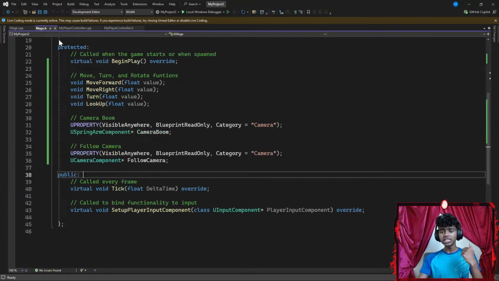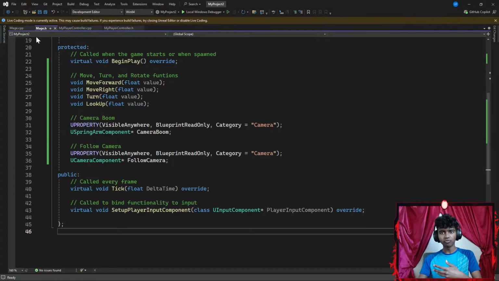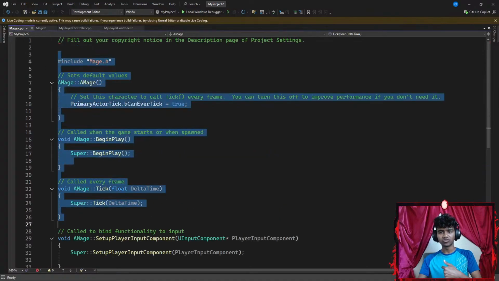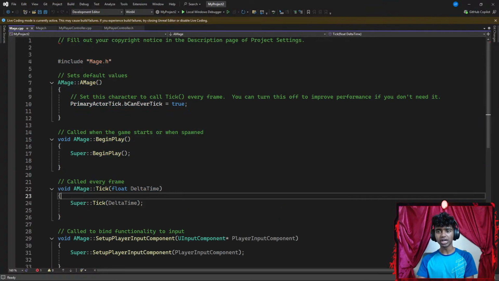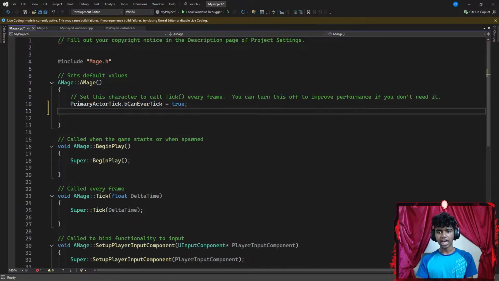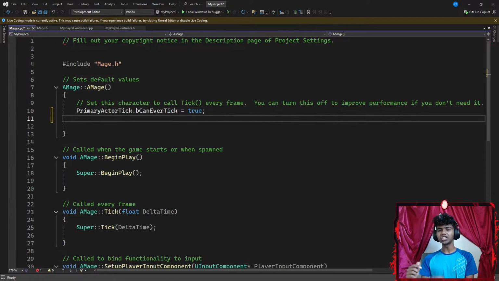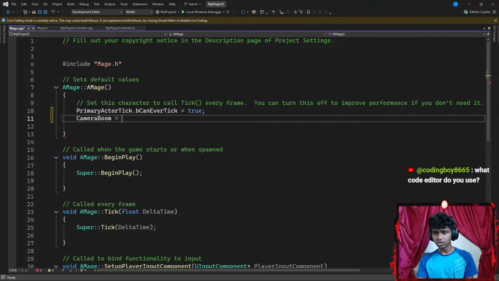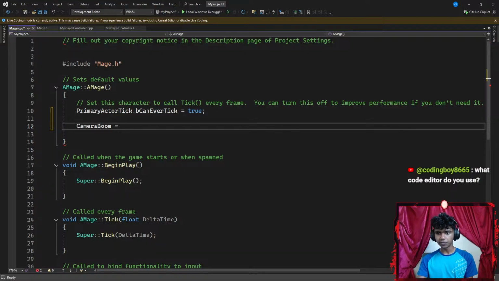That said, now once I'm done adding my content inside of my header files, I'm gonna define them inside of my C++ files. For example, inside of my constructor, I want to go ahead and create my camera boom. So I'm gonna go with CameraBoom, and set that equal to CreateDefaultSubobject, because in my constructor I want to construct stuff inside of my Unreal Engine.